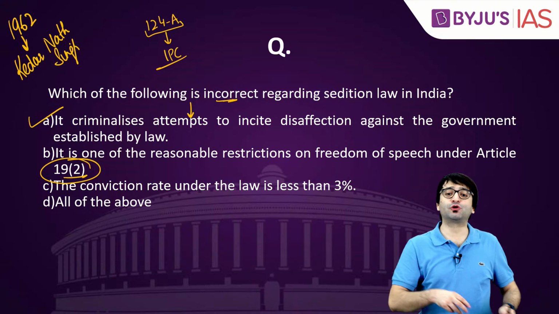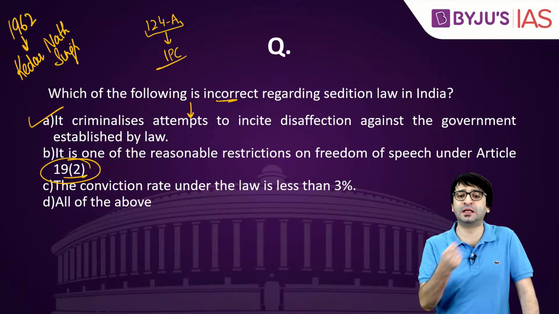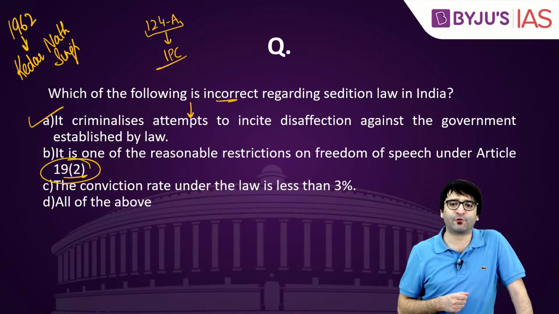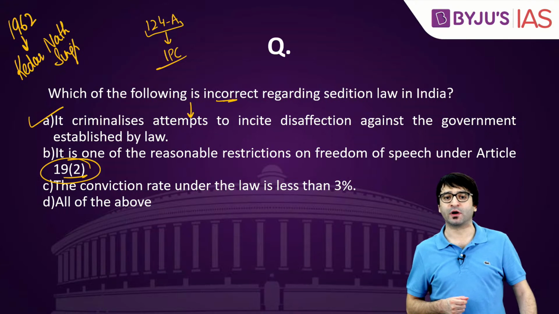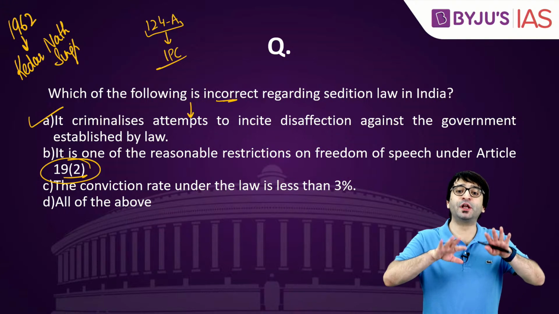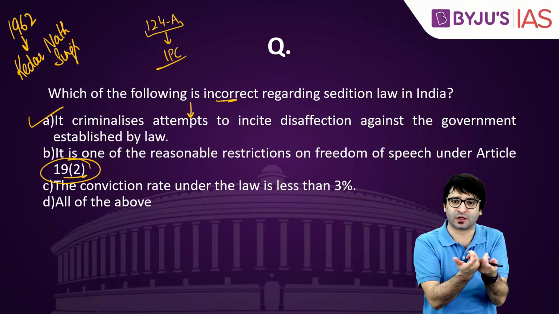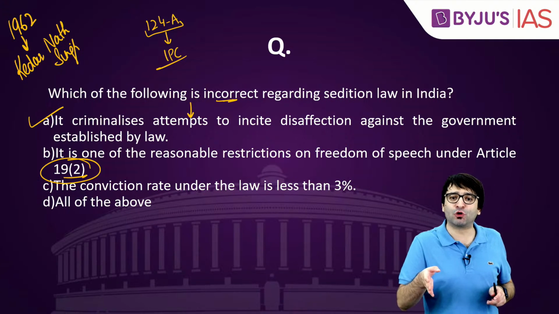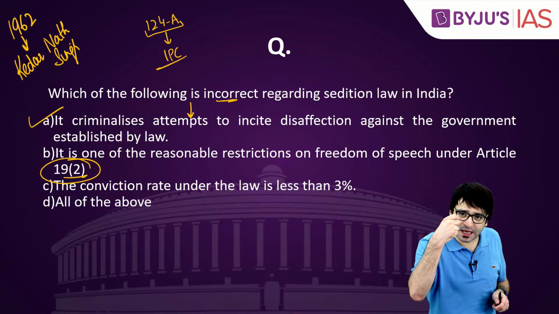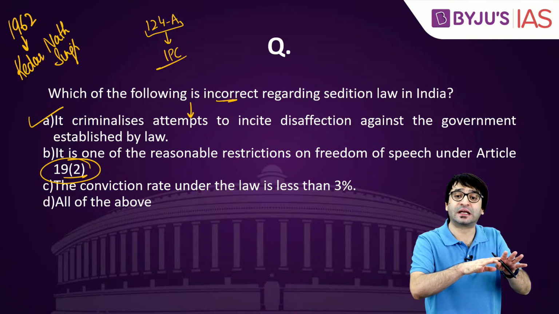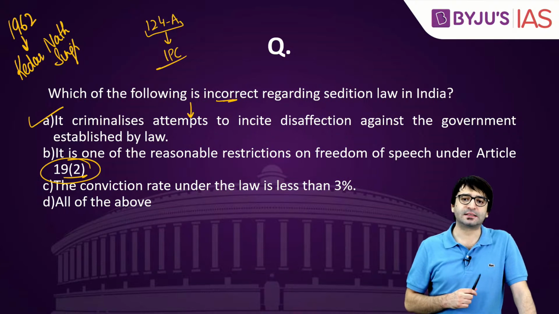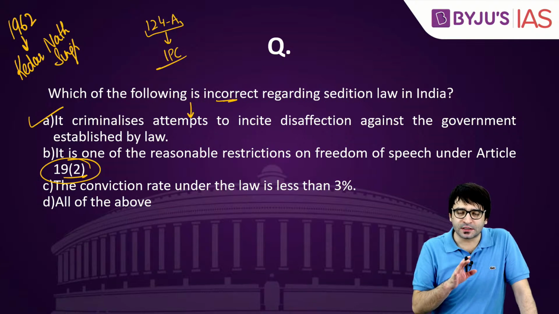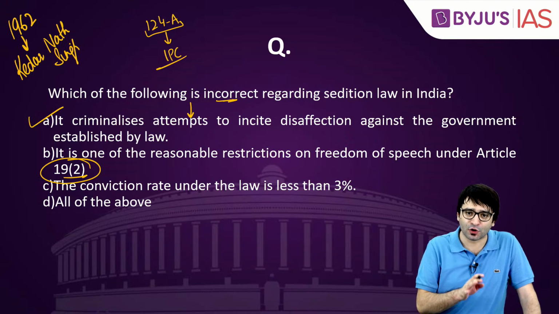In 1962, the Supreme Court upheld the validity of Section 124A of the Indian Penal Code. That means sedition originally was not a reasonable restriction. It entered through the judiciary when it was declared constitutional in 1962. But it is not a reasonable restriction under Article 19, Clause 2.